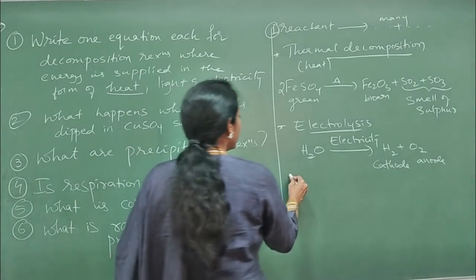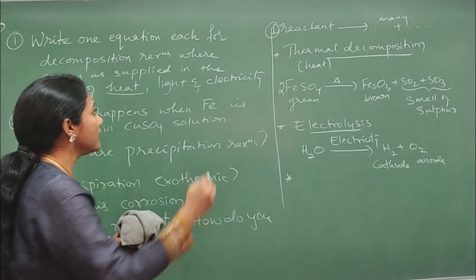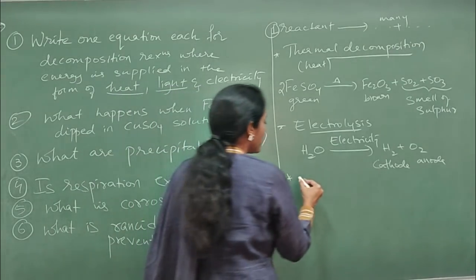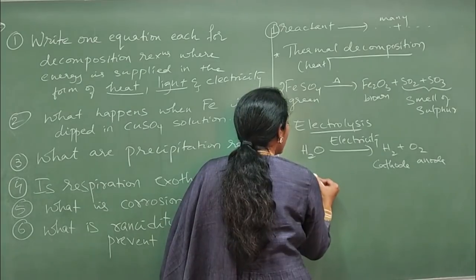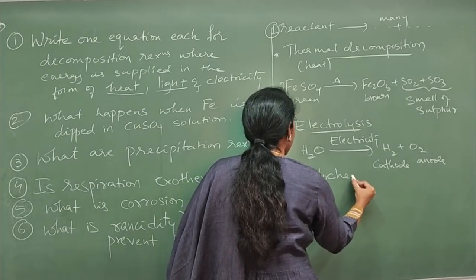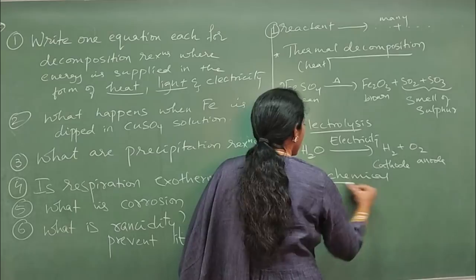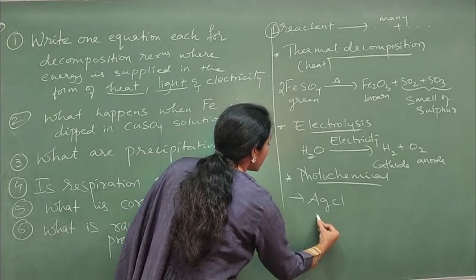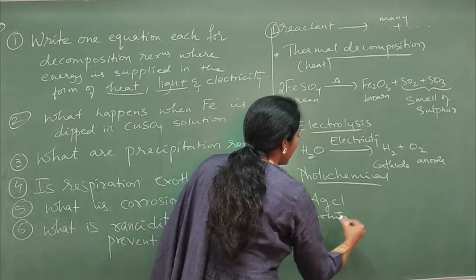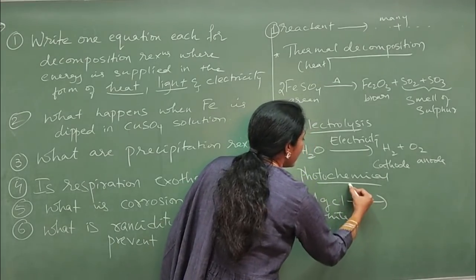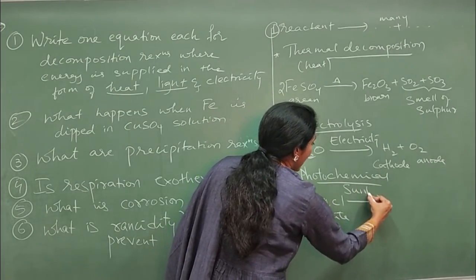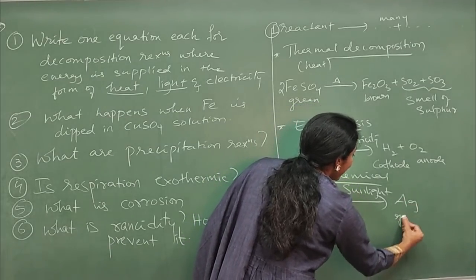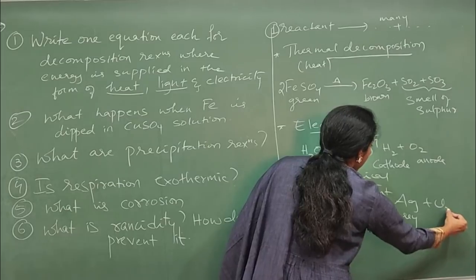And coming to decomposition reaction with the help of light. Such decomposition reactions are called photochemical decomposition. So photochemical decomposition, what example you will write here? AgCl, which was white in color. So on exposure to sunlight, this AgCl gets converted into gray color Ag plus Cl2.